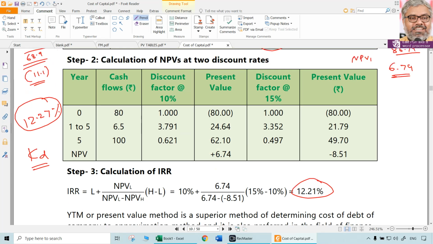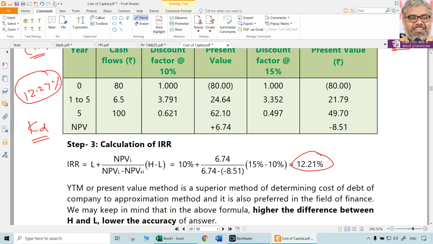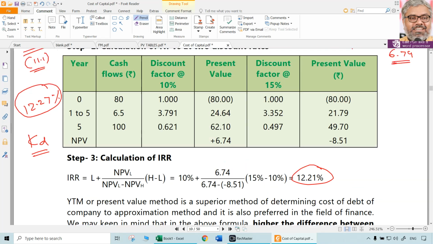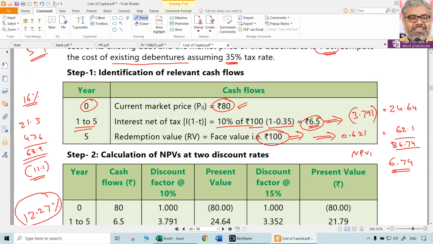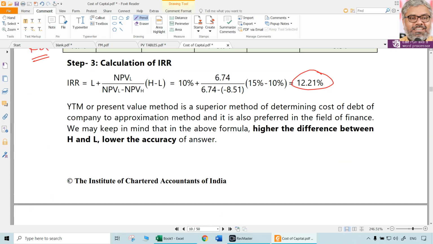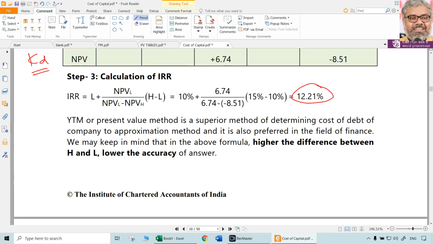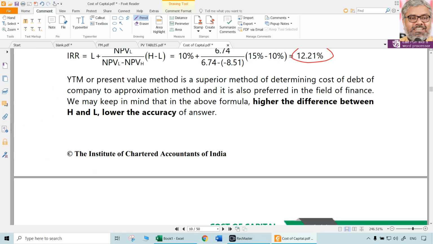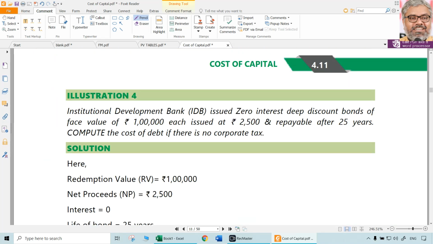Same logic here also. If after-tax interest cash flows and redeemable value are discounted, at which rate will they be equal to the current market price, that will be the yield of a bond. So bond yields are calculated like this. The methodology is the same. Another difference between these two is that in case of dividend there is no tax impact. In case of interest there is a tax impact also, as we observed in the calculations of this KD, but the concept is still the same. Now look at this illustration number 4.